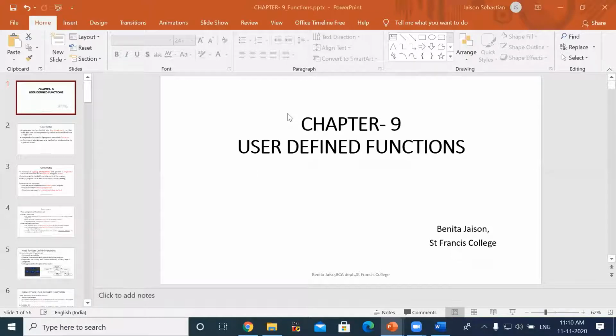You can mute from your side. Sudhir. Okay, if you have any doubts, you can unmute and ask.